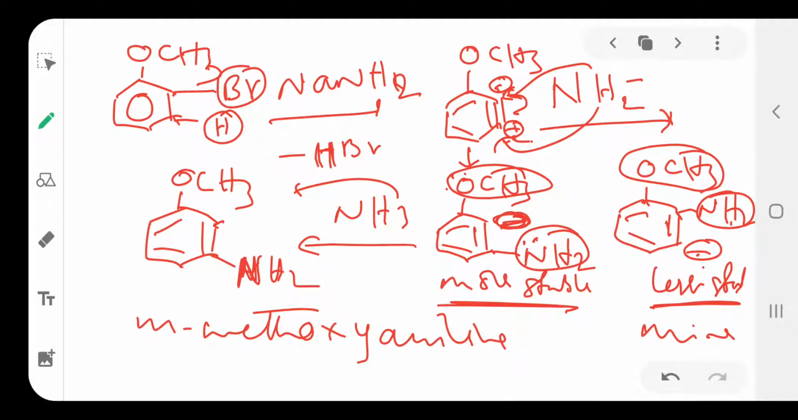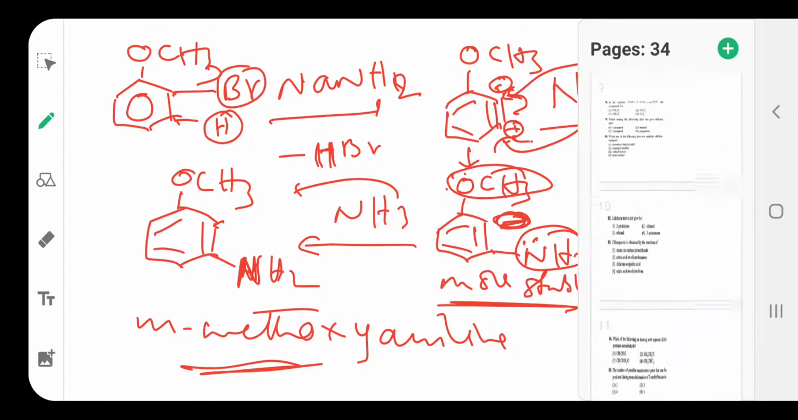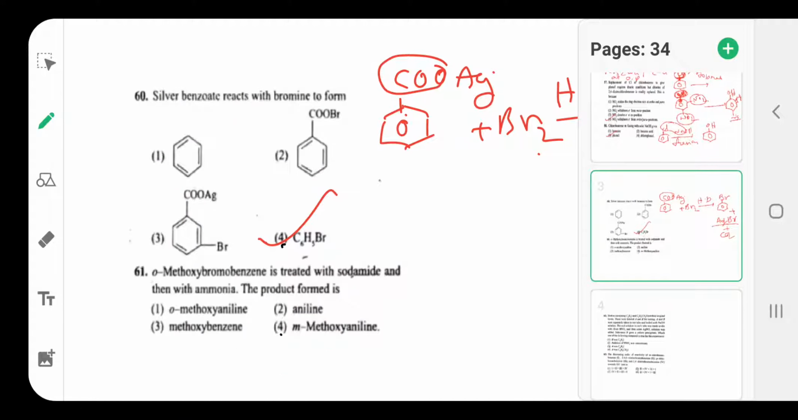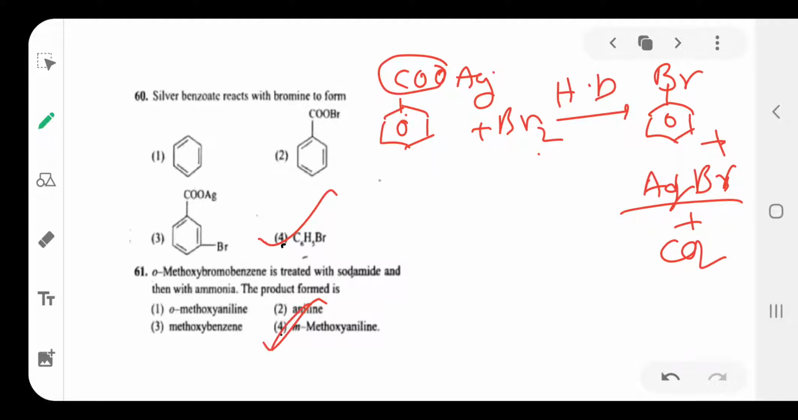So this is about question number 61. Meta-methoxy aniline.